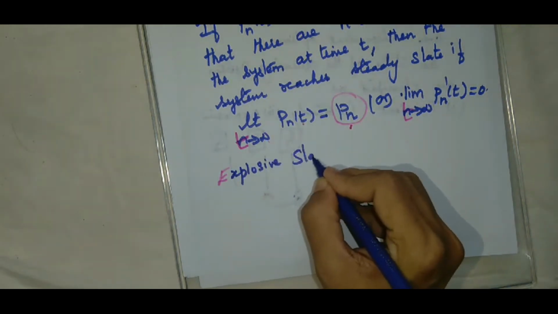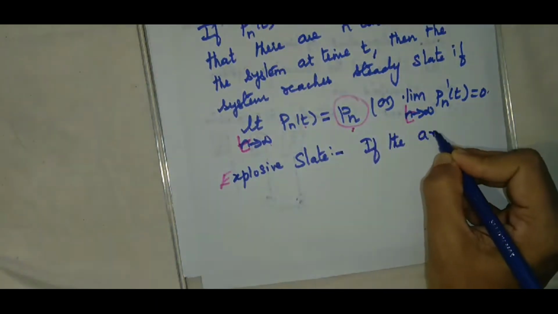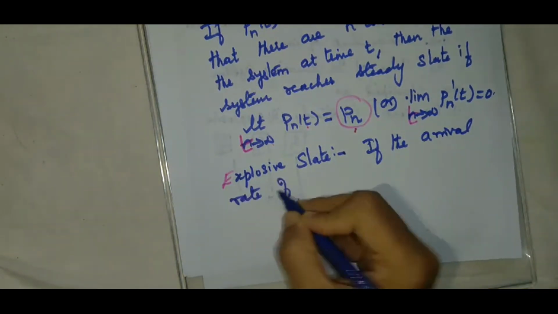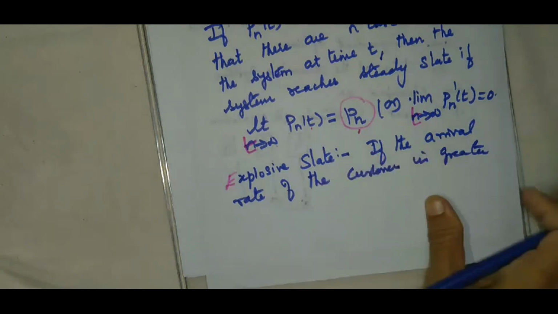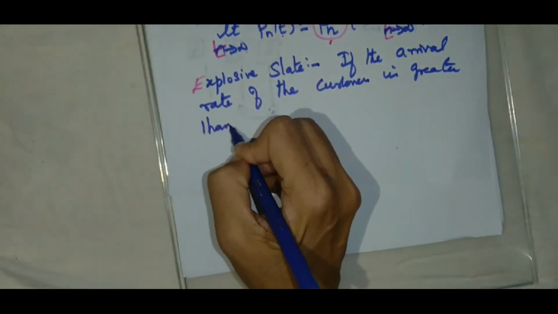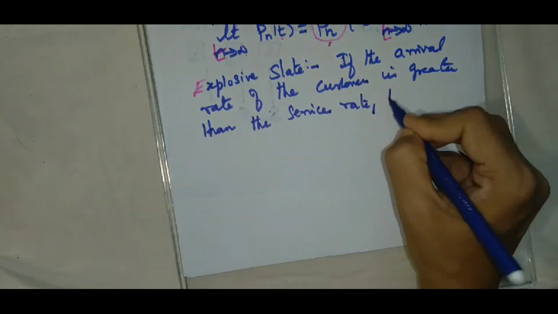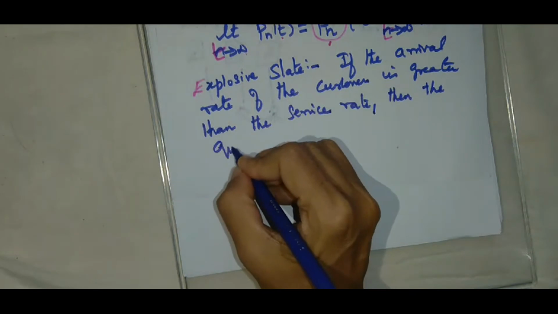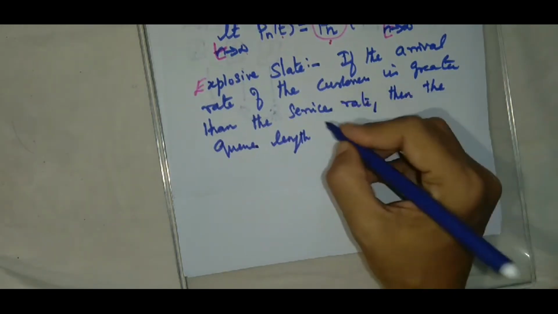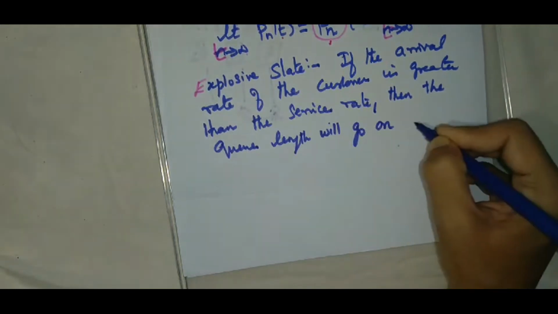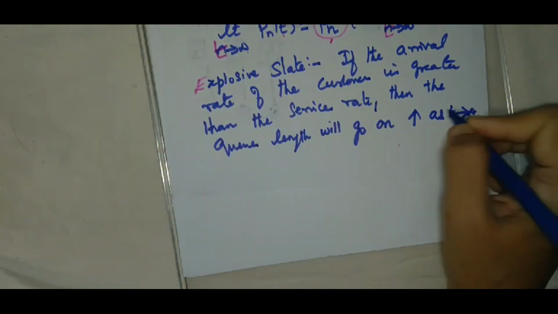What is meant by explosive state? If the arrival rate of the customer is greater than the service rate, then the queue length will go on increasing as t approaches infinity. This state is called an explosive state.